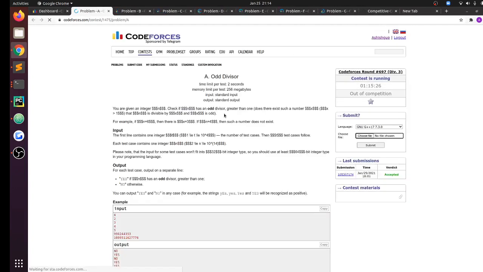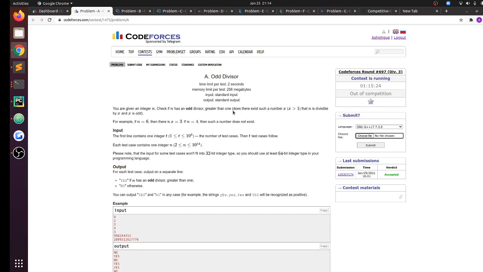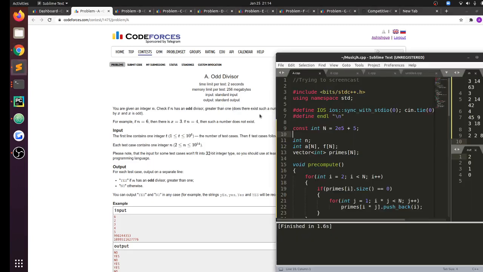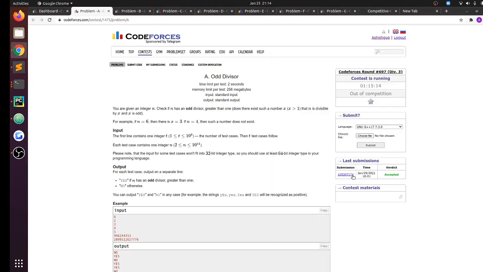So the problem A. Yeah, so problem A was that we are given an integer n and we want to check if n has any odd divisor that is greater than 1. So for this, what we can do is we can remove all of the even divisors of n, right?